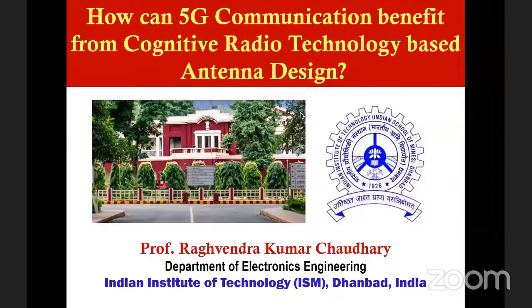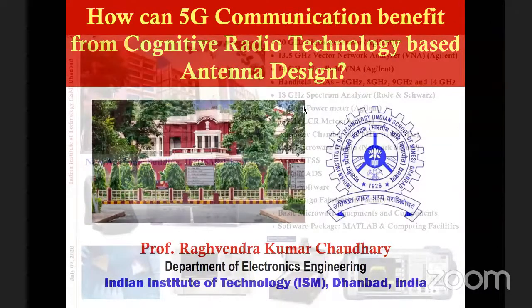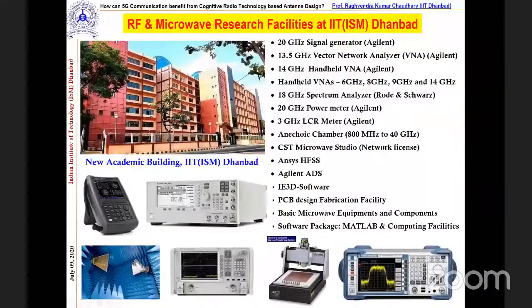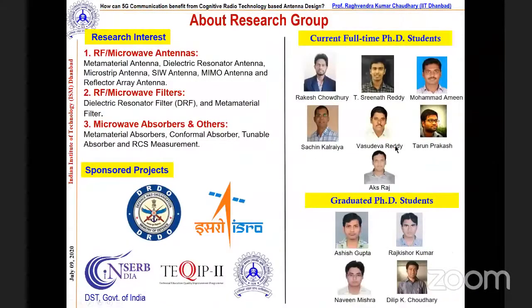Let me first introduce the facilities we have in our college. Here you can see we have all sorts of facilities to carry out research in antennas particularly. This is the building where the lab is situated, and this is about the research group. The area was already introduced by the organizer. These are the 7 students currently working with me as full-time PhD students, and these 4 PhD students have already graduated. My research lab is sponsored by DRDO, ISRO, ACRB, TCube, and my institution.